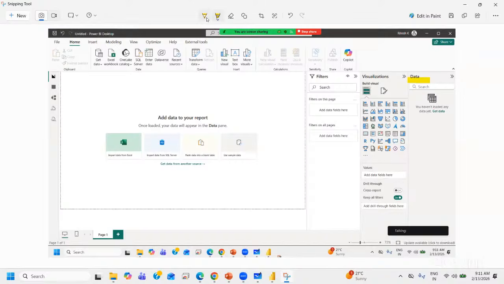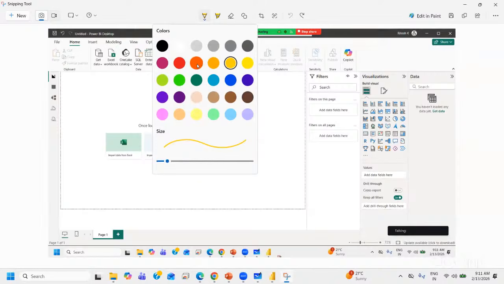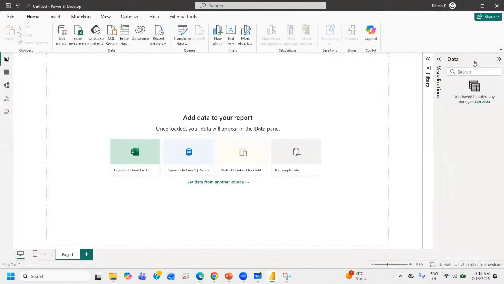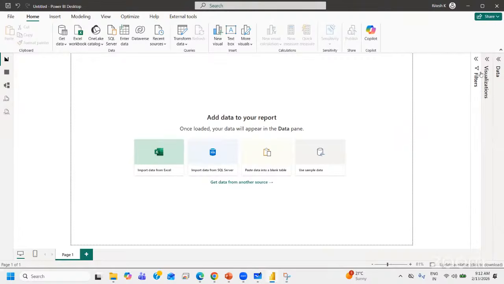Okay. So this is your data pane. You can call it the data tab. This is your visualization tab. This is the filters tab. For a few of you, even the filters tab may not be visible. We can make sure it is visible, but make sure that these three tabs are visible. You can expand them and compress them. These three tabs are important.